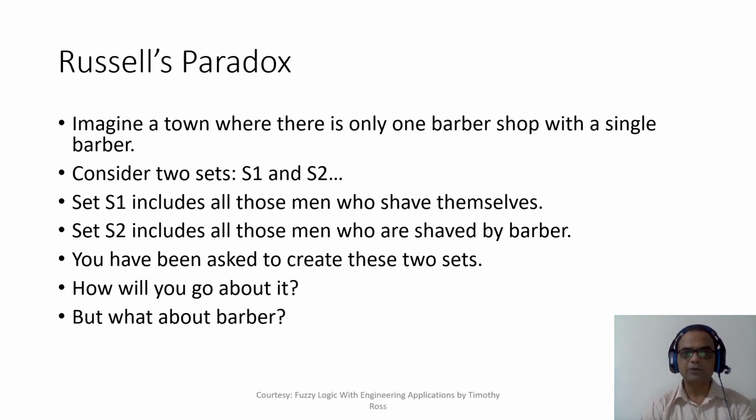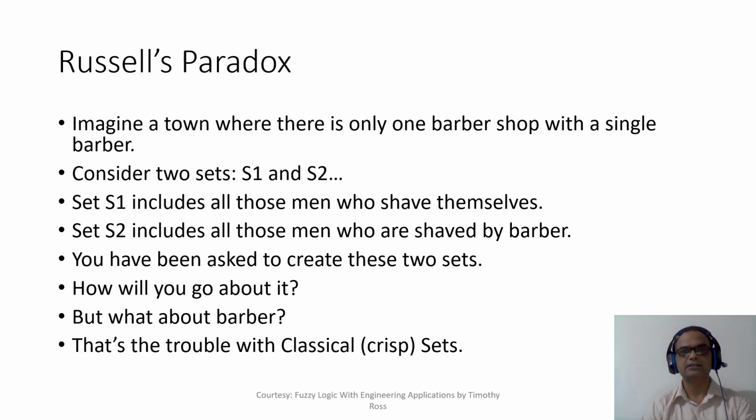Okay, and that's the problem with classical sets, right? In classical sets, the membership value is either full membership or no membership. Whereas in real life, it is possible that a person may have partial membership. As you can see over here, in this scenario, the barber will have 0.5 membership in set 1 and 0.5 membership in set 2.